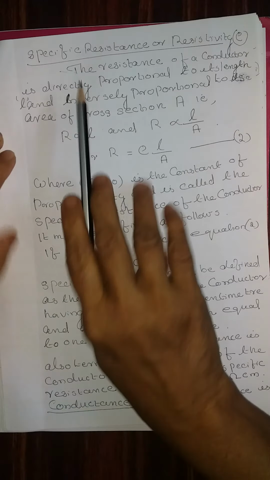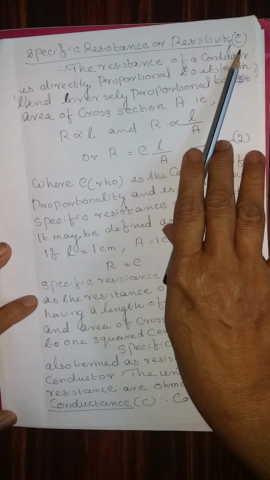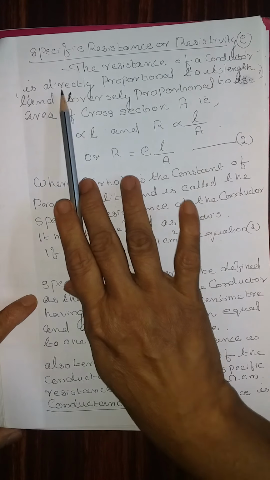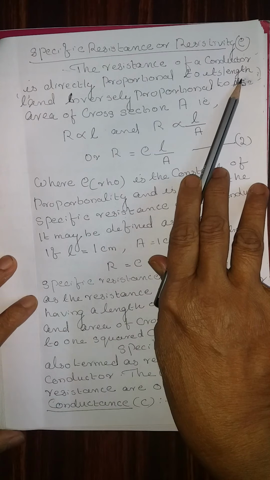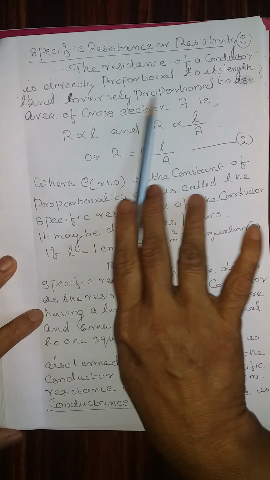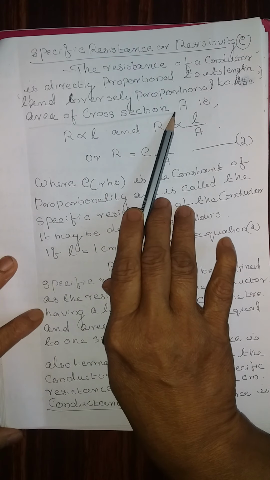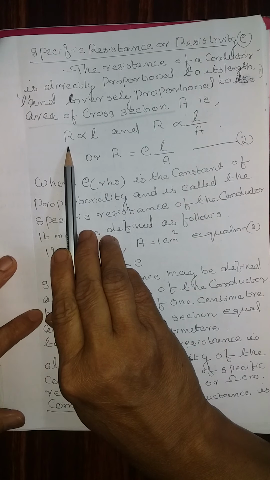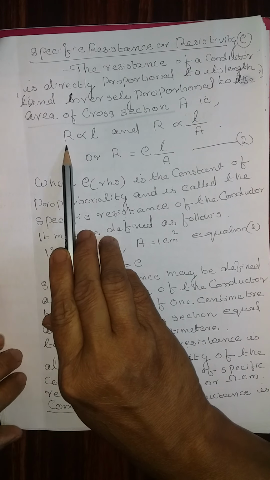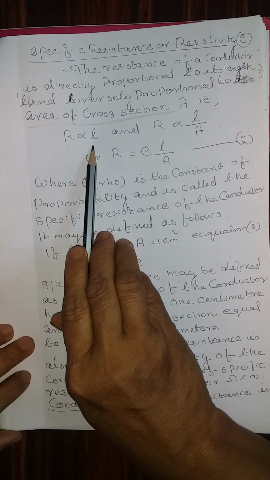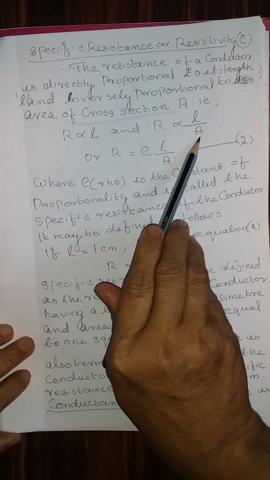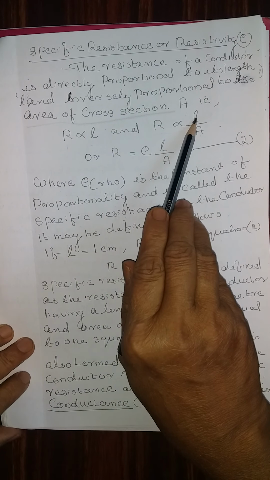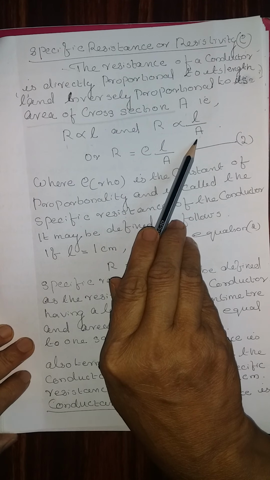Next term, specific resistance or resistivity. It is represented by the letter rho. The resistance of a conductor is directly proportional to its length, L, and inversely proportional to its area of cross-section, capital A. That is, R is directly proportional to L and inversely proportional to A.